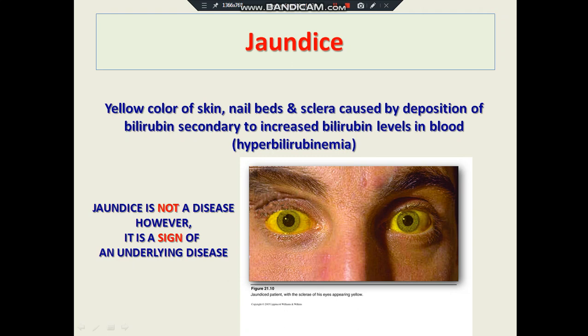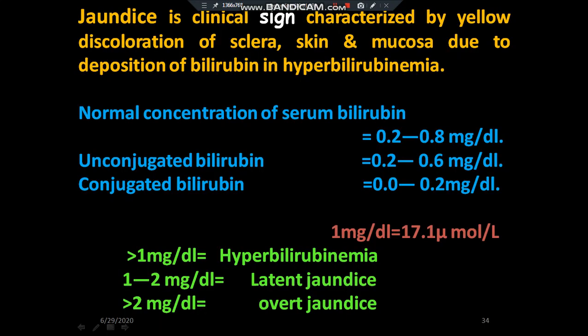Jaundice is not a disease, however, it is a sign of underlying disease. It is a clinical sign characterized by yellow discoloration of sclera, skin, and mucosa due to deposition of bilirubin. Normal concentration of serum total bilirubin is 0.2 to 0.8 milligram per dl.